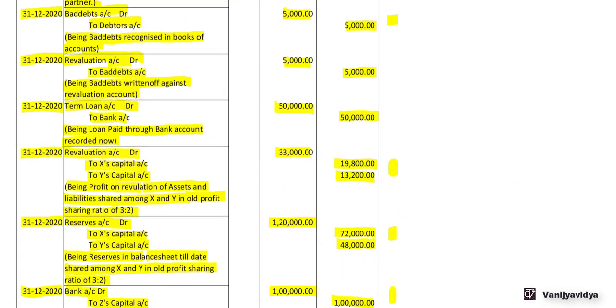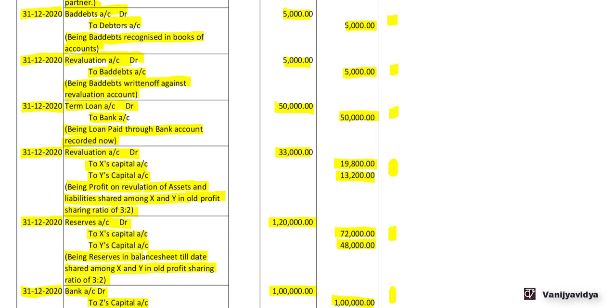Now next is revaluation account debit to bad debts account 5,000. Now here there is no asset account that has been affected. We have just written off the bad debt, so there won't be any adjustment in the balance sheet. Then term loan account debit 50,000 to bank account.